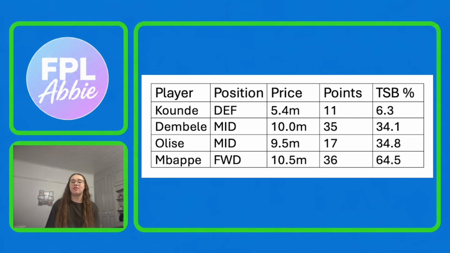And then the final French player that I've got on this list is Mbappe, so he is the forward option. He is 10.5 million, has picked up 36 points so far in the World Cup and is 64.5% owned. For me, going into the round of 16, assuming that France win their game tonight, Mbappe is going to be an essential player to own.